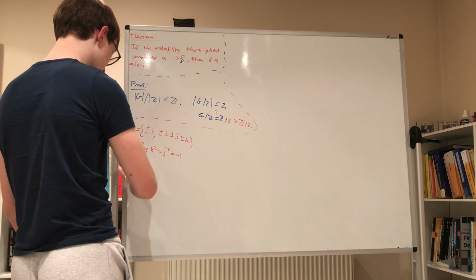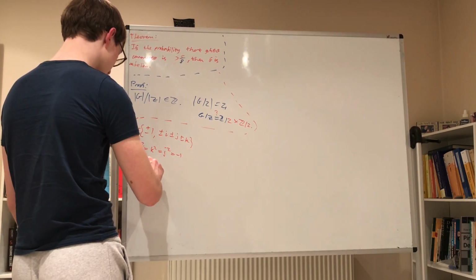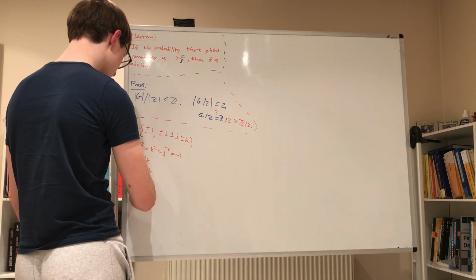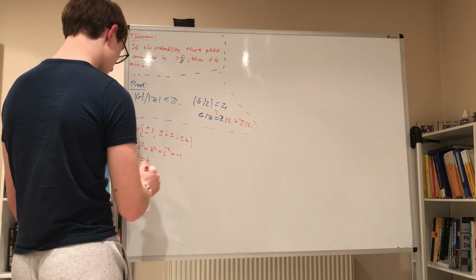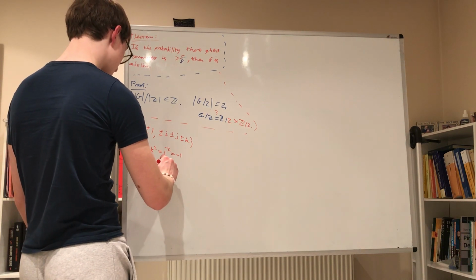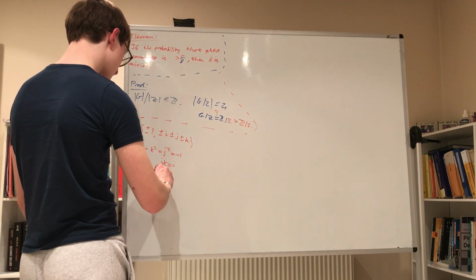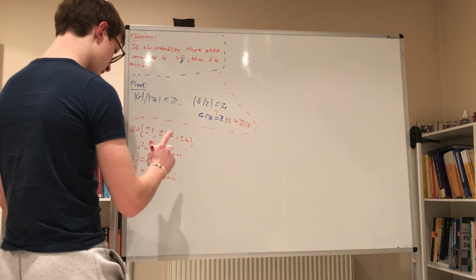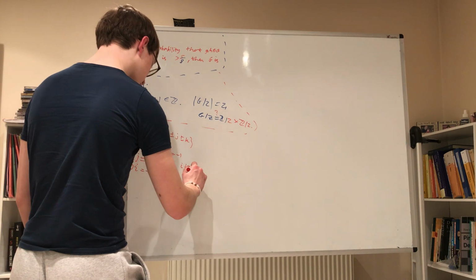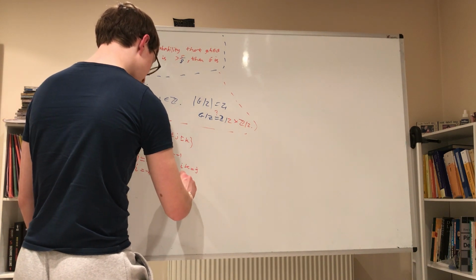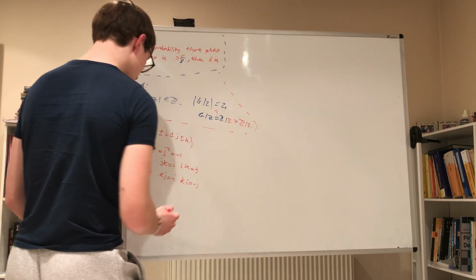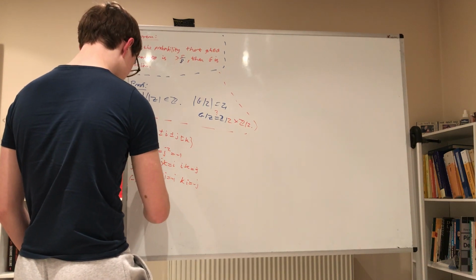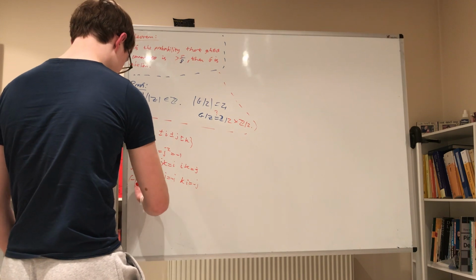ij is equal to k. ji is equal to negative k. jk is equal to i. kj is equal to minus i. ik is equal to j. ki is equal to minus j. And minus 1 squared is equal to 1.